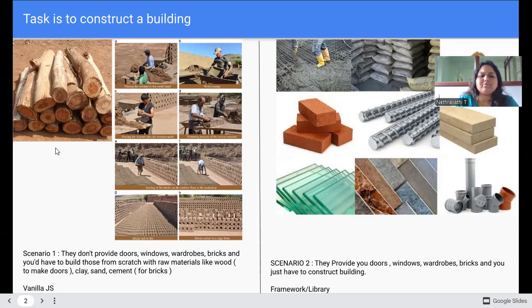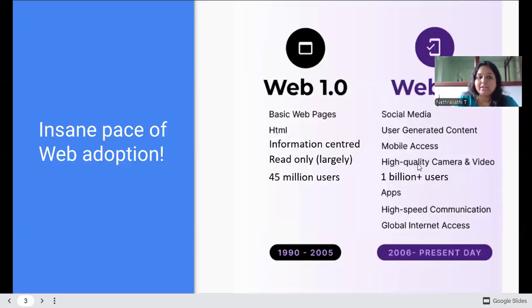Scenario one is like by using vanilla JavaScript or some other languages, we will be building the building. So we will be creating each and every component. Coming to React, we will be treating each and everything as a component. This is the basic difference between the other languages and React. React is basically not a language, it's a library or framework we can tell. So this is how React is.